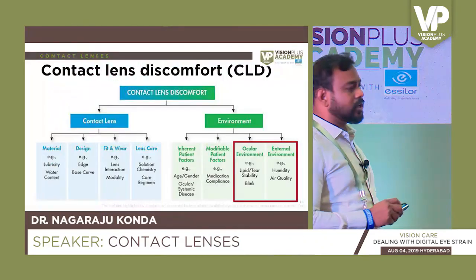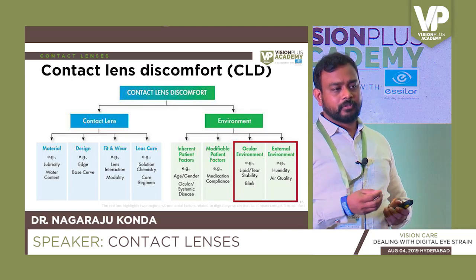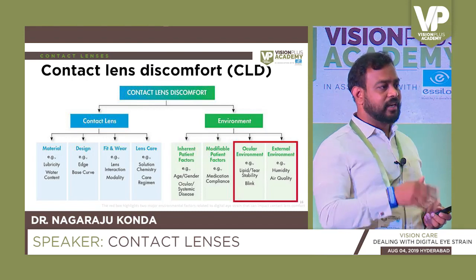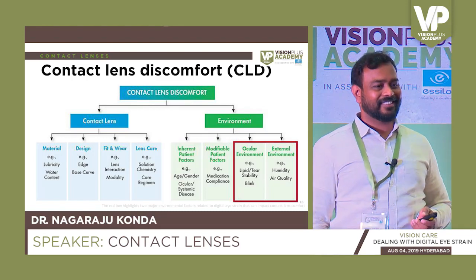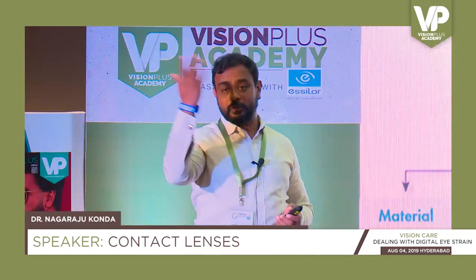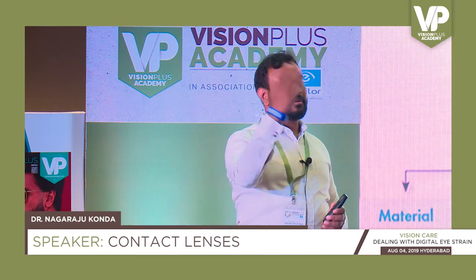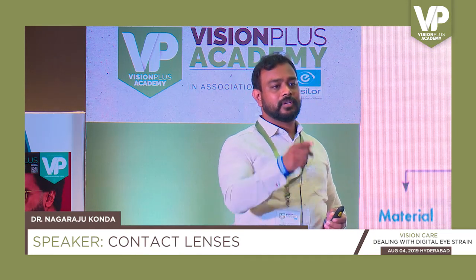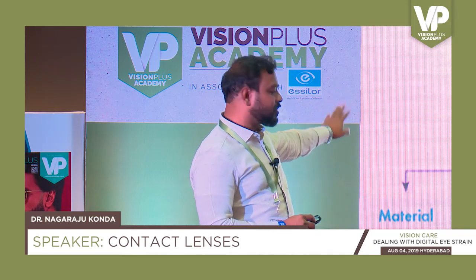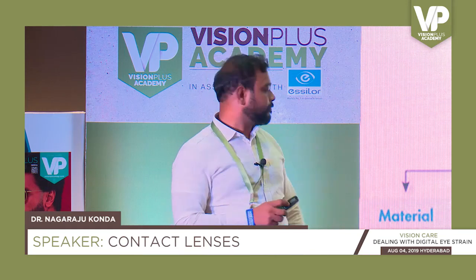Okay. Next one is the edge and the base curve. Whenever we give the lens to anybody, there are base curves, right? They say unifit lens 8.5, 8.6, fits for the majority. But in that majority, some lenses may move a little more, some lenses may move a little less. When they move a little less or a little more, again it affects the tear film. As a result, it affects the comfort. So that is the reason base curve selection is very important. So you have to go for lenses that have different options for you.